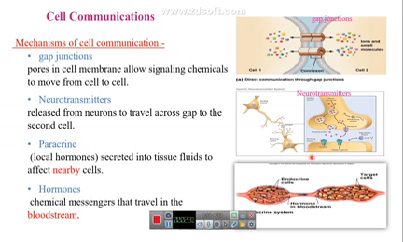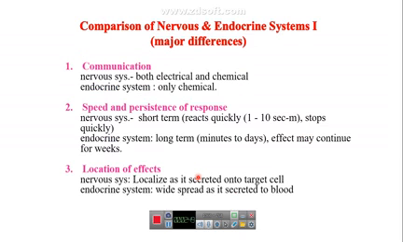The endocrine hormones are synthesized and secreted from the endocrine cells into the blood. They are transported by blood or carriers to the target cells. Although the nervous system and endocrine system regulate each other and regulate the body function and cell communication, there are some major differences between these two systems.